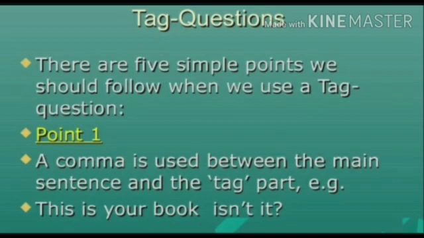The first point is we have to use a comma between the main sentence and the tag part. For example, I have given one example here. This is your book, isn't it? "This is your book" is the main sentence, and "isn't it" is the tag part. In between the parts, we have to use a comma. Keep it in your mind.